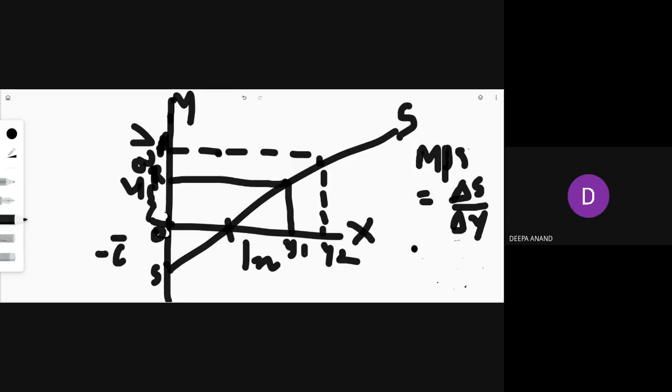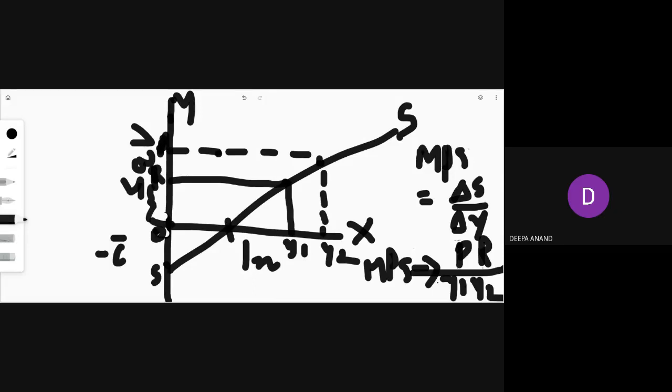That is why Y1, Y2, like that it goes. So what is the change in income in this case? Y1 to Y2. So change in income, you will write Y1 to Y2. And what is the change in saving? Change in saving is PR, this much. If a number is there, you will write 150 here and 250 here, you will write 100. So here it is not a number, it is a letter, so you will write PR here. So this is MPS. That means change in saving upon change in income. PR upon Y1, Y2.